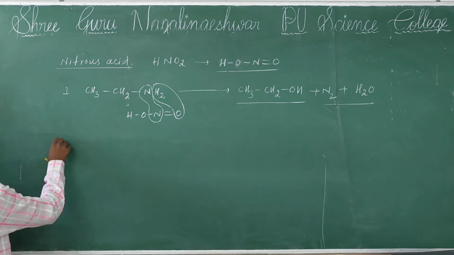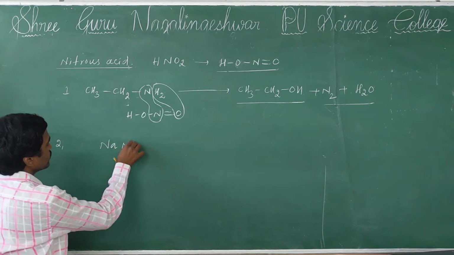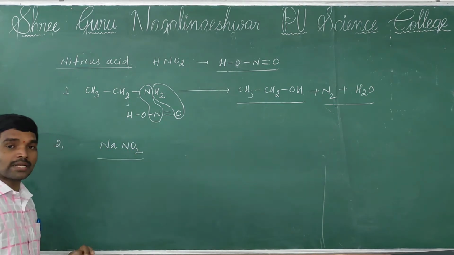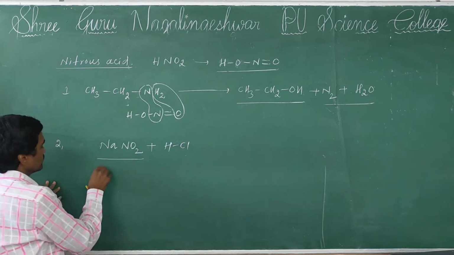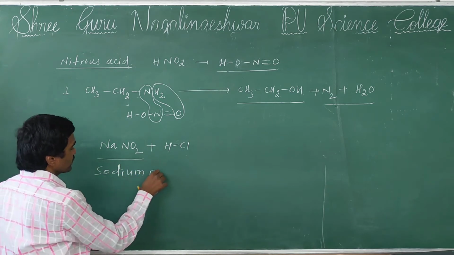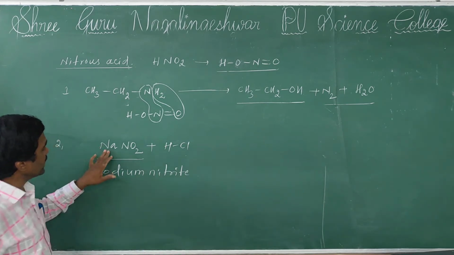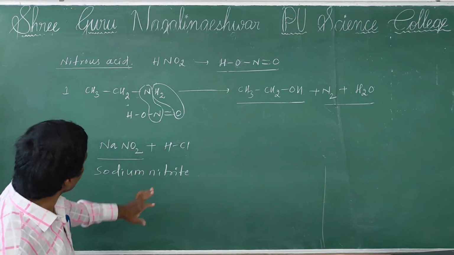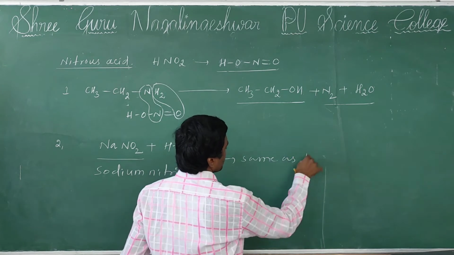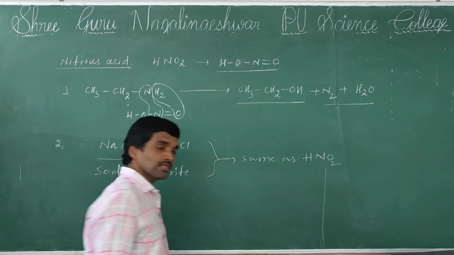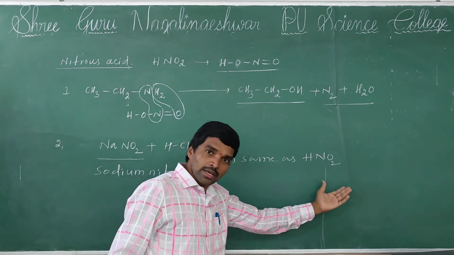Next, here NaNO2. This is sodium nitrite. Sodium nitrite, NaNO2 plus HCl, functions the same as nitrous acid. Same function. Why? Because NaNO2 plus HCl gives HNO2 only.